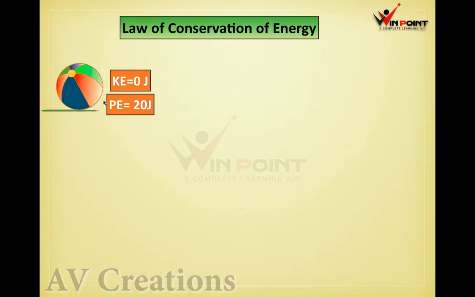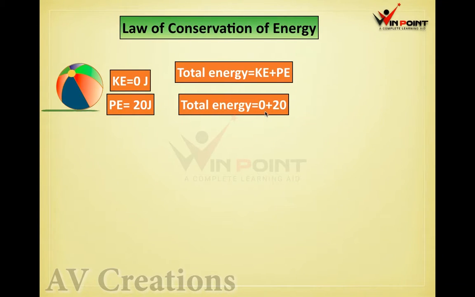So what is the total energy of this ball? We need to add KE plus PE. KE means kinetic energy, PE means potential energy. So it will be 0 plus 20, equal to 20 joule.